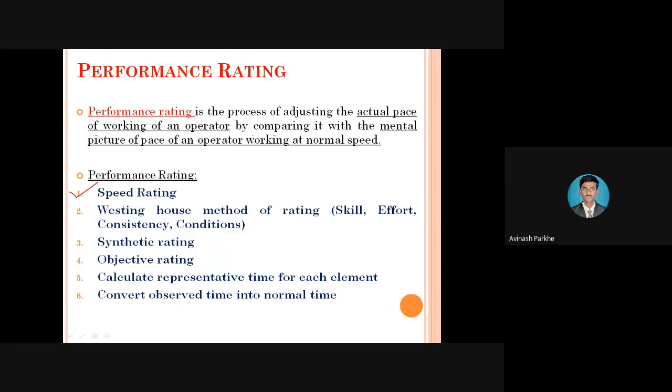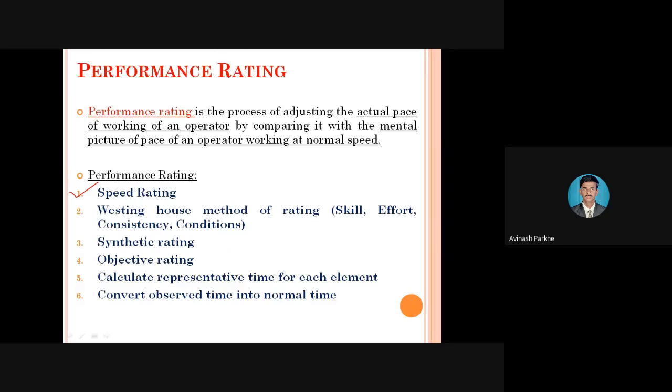Therefore, the first method is related to the speed rating, in which the name itself suggests that the speed of the movement of the operator plays a very important role. And sometimes, whenever we are working on any type of machine, there is a second person, an observer.